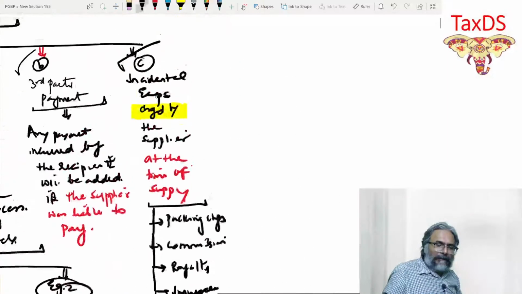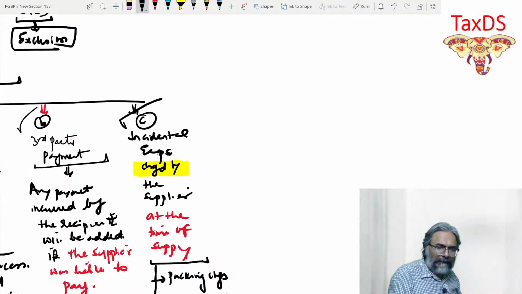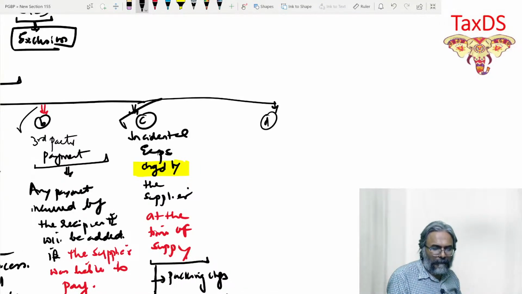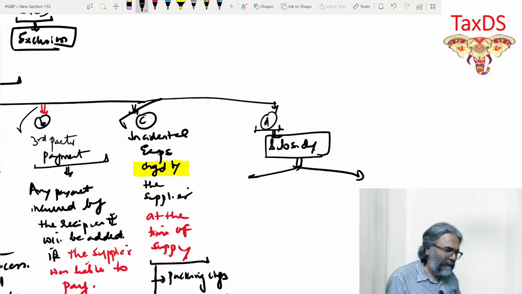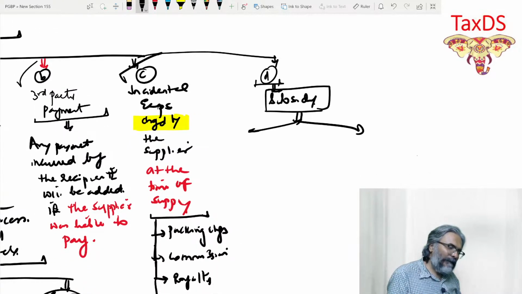So with that reference, the last two entries in this context. Point number D. Friends, point number D is about the subsidy. Point number D is subsidy. Now be careful over here. Two types of subsidy, students, as you all are aware. Now the beauty, I'll tell you one thing, students. I can tell you one more thing.